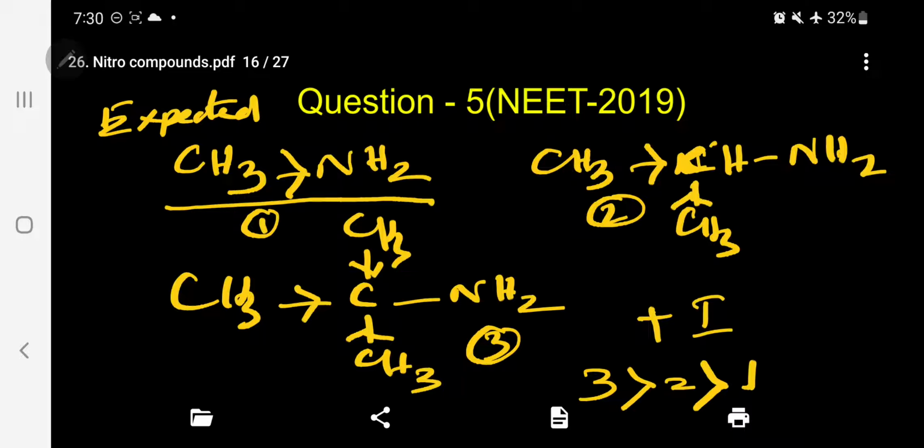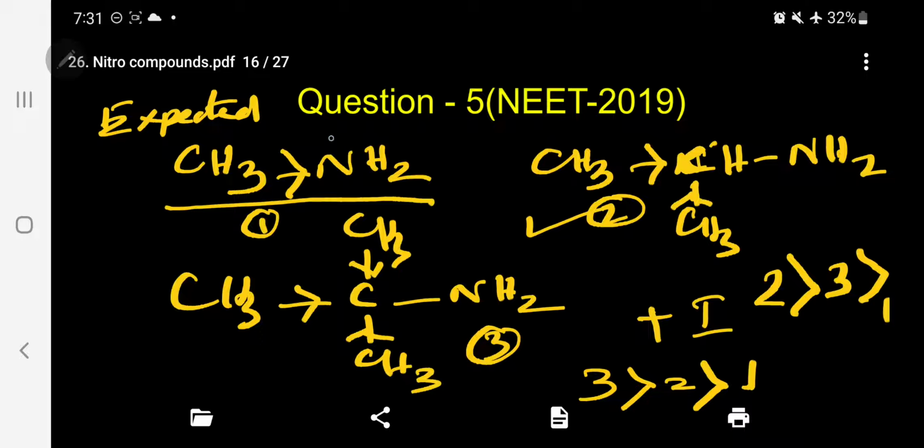But why is this specific question asked? Because in reality, the order is changed. What way is the order changed? The order is 2 is more basic than 3, and it is more basic than 1. This is the order. So, the second one takes priority. Please follow. The second one takes priority. The reason is, kindly follow.